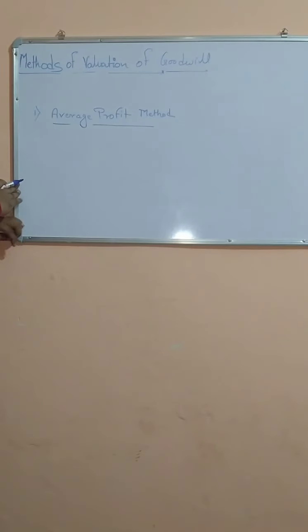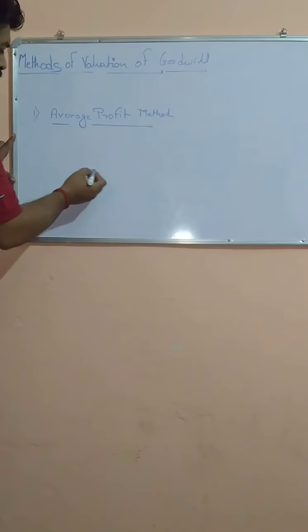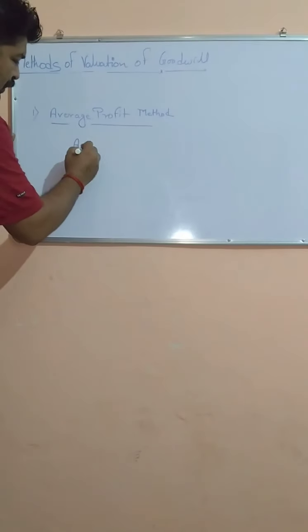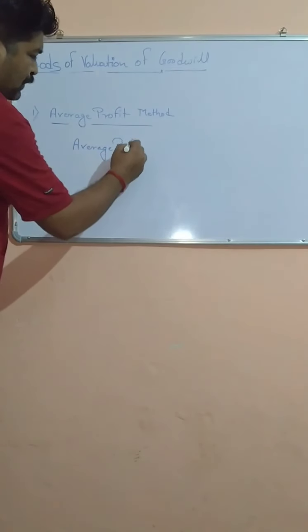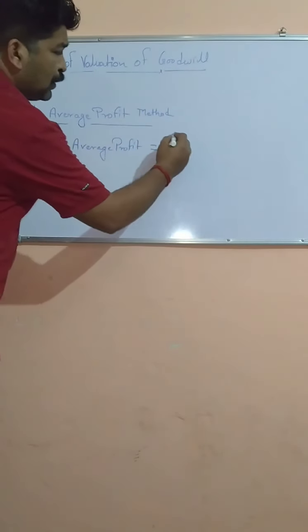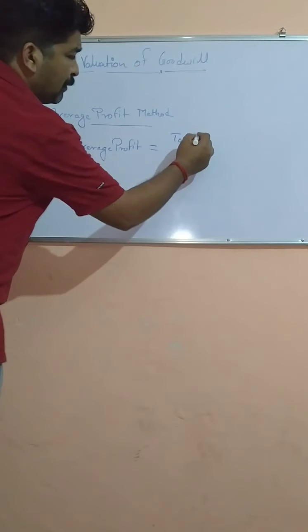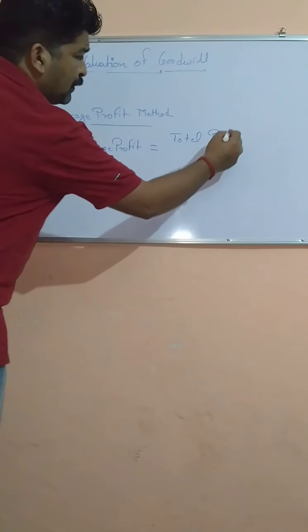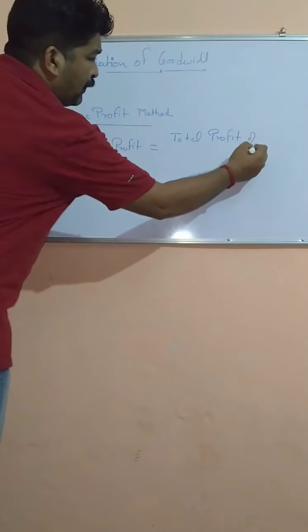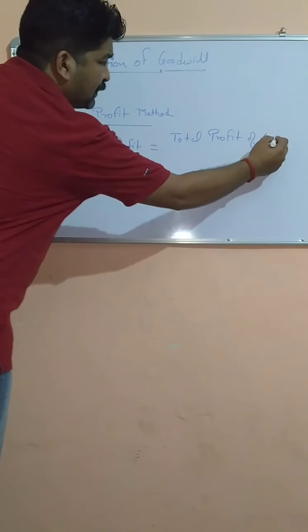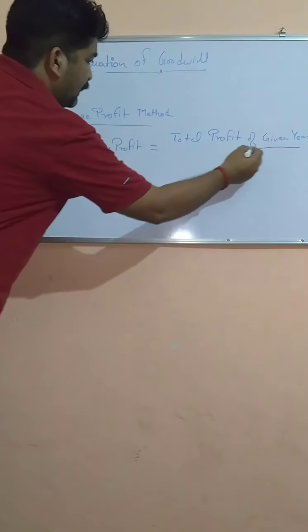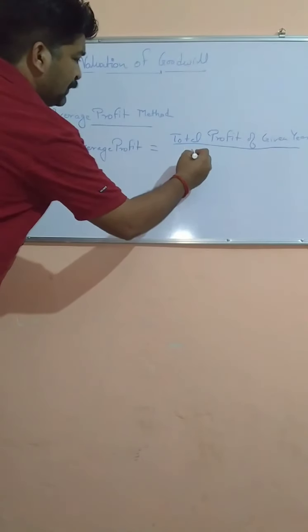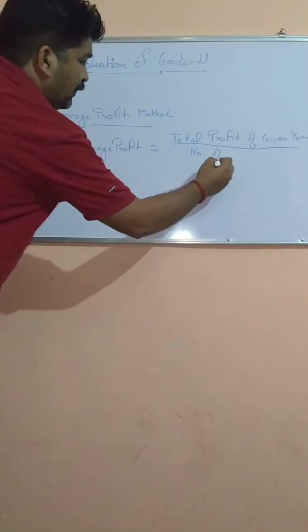so we were discussing the formula of average profit method. What is the formula? First of all, we have to find out the average profit. So average profit equals total profit of given years divided by number of years.